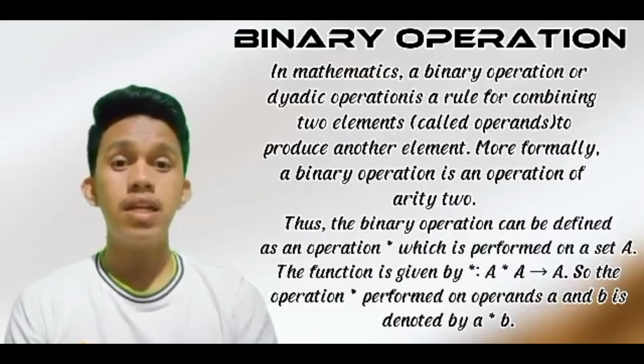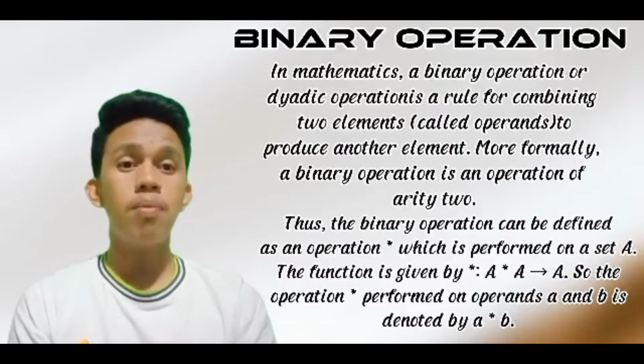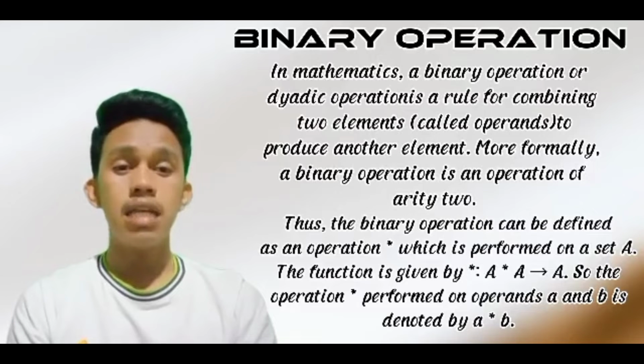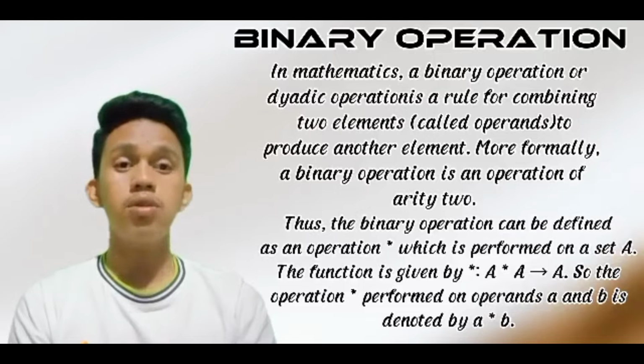In mathematics, a binary operation or dyadic operation is a rule for combining two elements called operands to produce another element. More formally, a binary operation is an operation of arithmetic. Thus, the binary operation can be defined as an operation star, which is performed on a set A. The function is given by star: A star A to A. So the operation star performed on operands A and B is denoted by A star B.